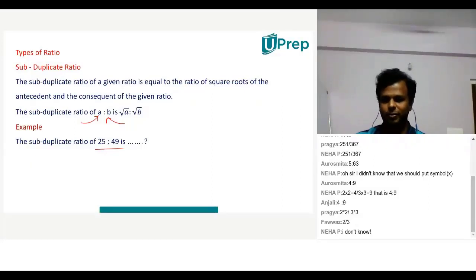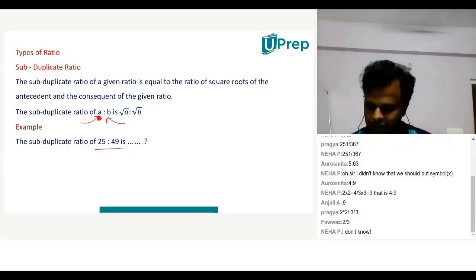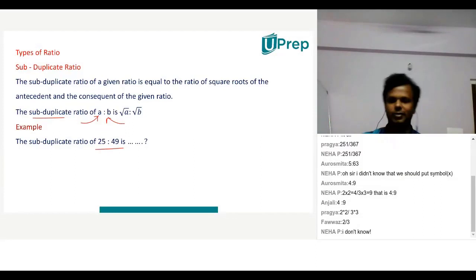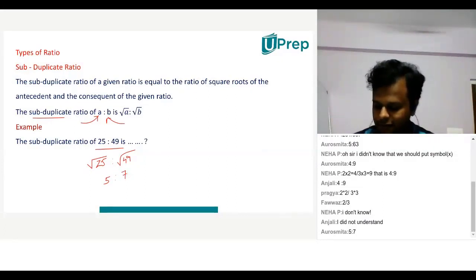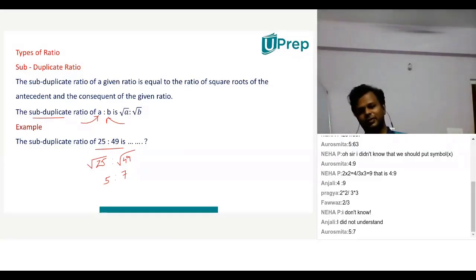So children, if I have the ratio A is to B, the subduplicate ratio in this case will be root of A is to root of B. Sir, can you wait for 1 minute? Okay, do it, please. So children, the answer in this case will be what? Root of 25 is to root of 49. Root of 25 is 5 and root of 49 is 7. So the answer is 5:7.